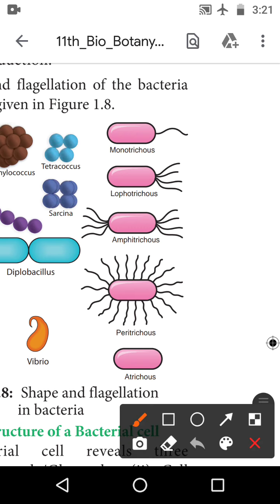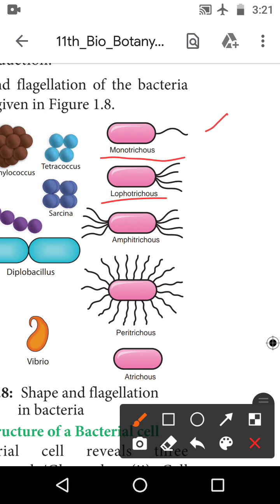First one is the monotrichus. Mono means single. So பாக்டீரியாவோட shapeபில் ஒரே ஒரு sideடு மட்டும் அந்த flagellum இருக்குது. So இதுக்கு பேர் வந்துட்டு monotrichus bacteria. Then second one is the lophotrichus. Lophotrichus means the group of the flagellum in this one side. Group of the flagellum, அந்த flagellum ஒரே sideடு இருக்கிறது தான் lophotrichus.